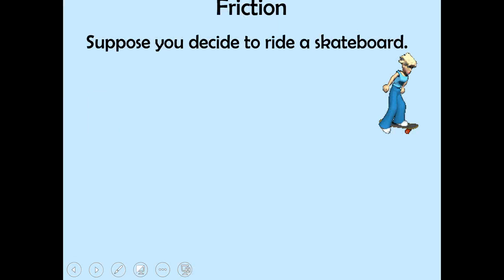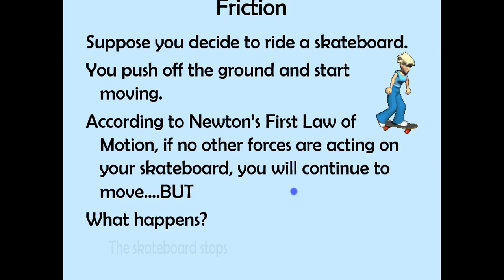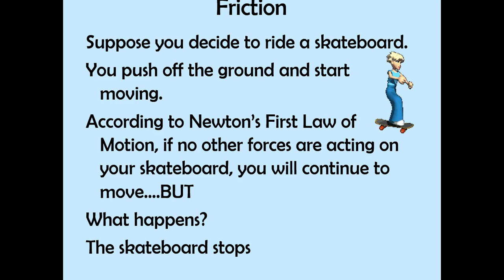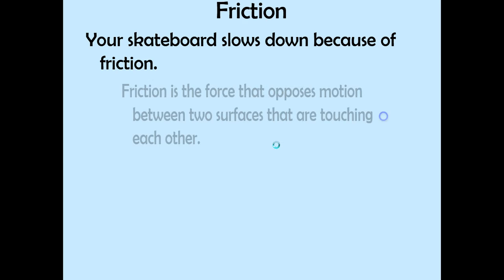And let's talk about riding a skateboard. So you push off the ground and start moving, right? According to Newton's first law of motion, if no other forces are acting on your skateboard, you will continue to move, right? But what actually happens? Well, the skateboard stops. And the reason that happens is because of friction.